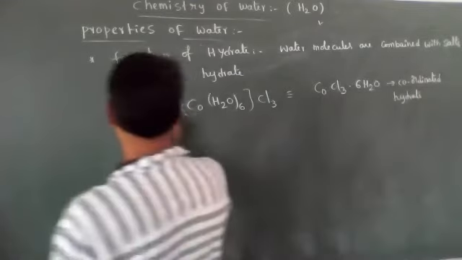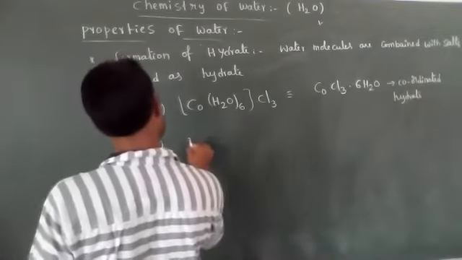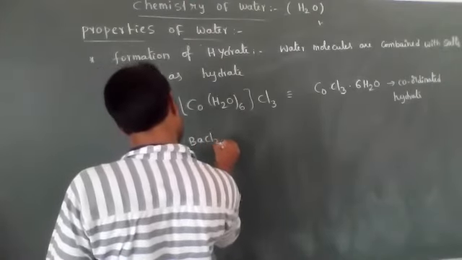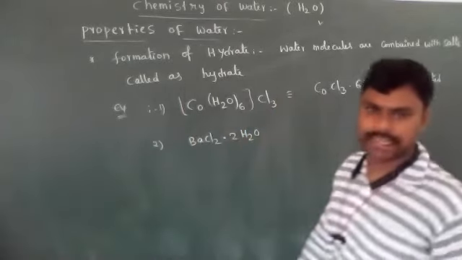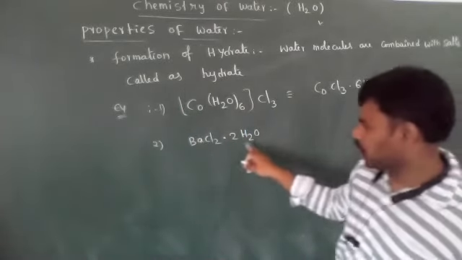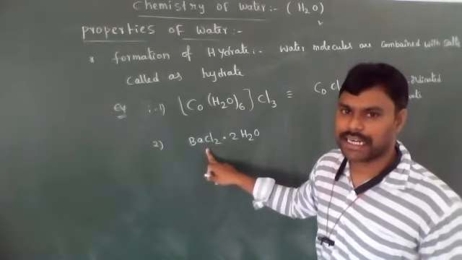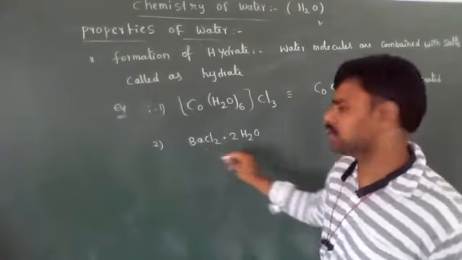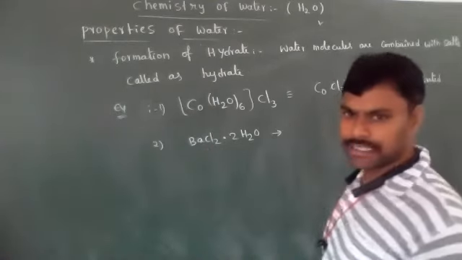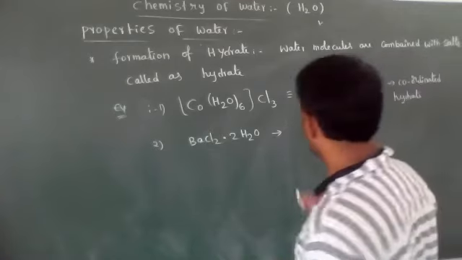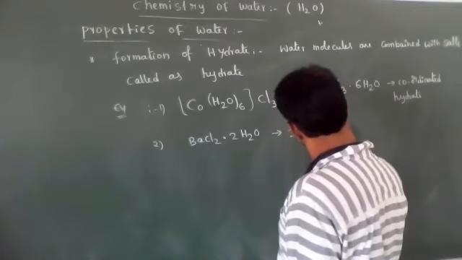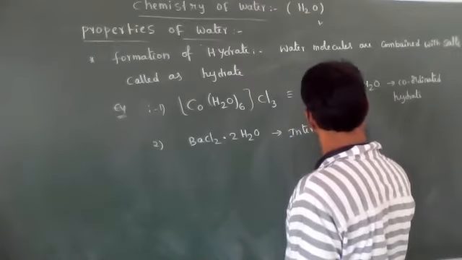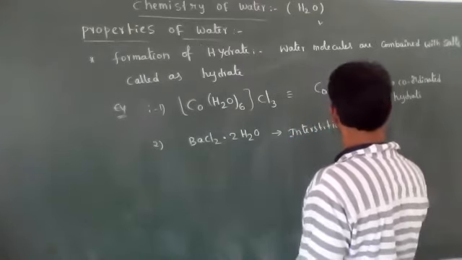Another important type of hydrated salt is BaCl2·2H2O. These two water molecules are trapped in the crystal lattice structure of barium chloride. That's why this hydrated salt is known as an interstitial hydrate.